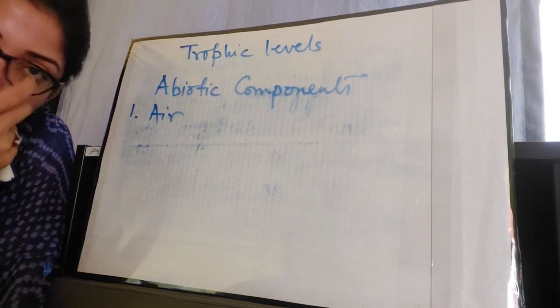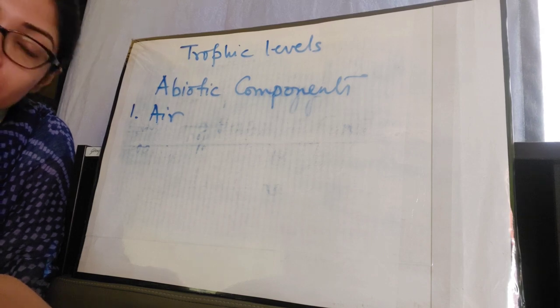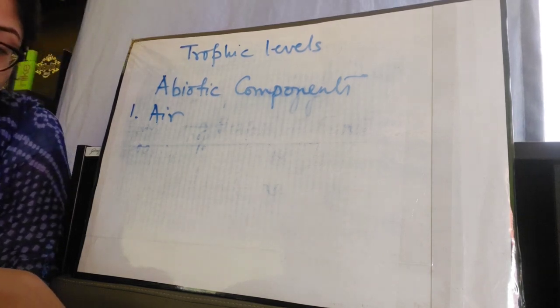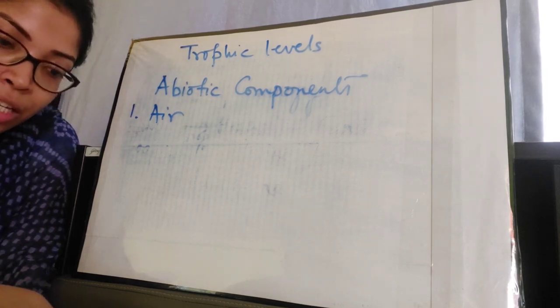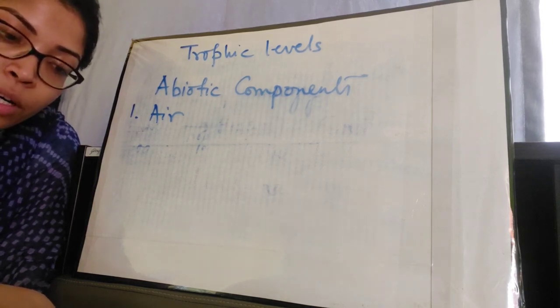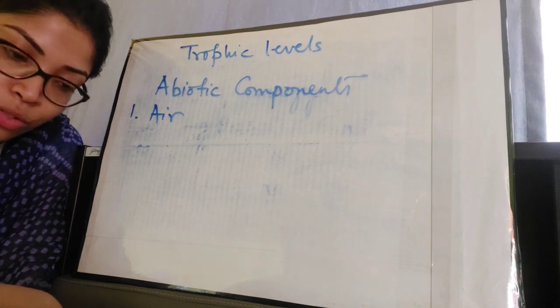Gases in the atmosphere are cycled. So you all have heard about the nitrogen cycle, hydrogen cycle, water cycle. All these cycles are prevailing in the atmosphere. Thus there is a balance of gases in the air. Unfortunately, human beings are disturbing this balance by their activities. Deforestation and excessive burning of fossil fuels cause an increase in carbon dioxide in the atmosphere.